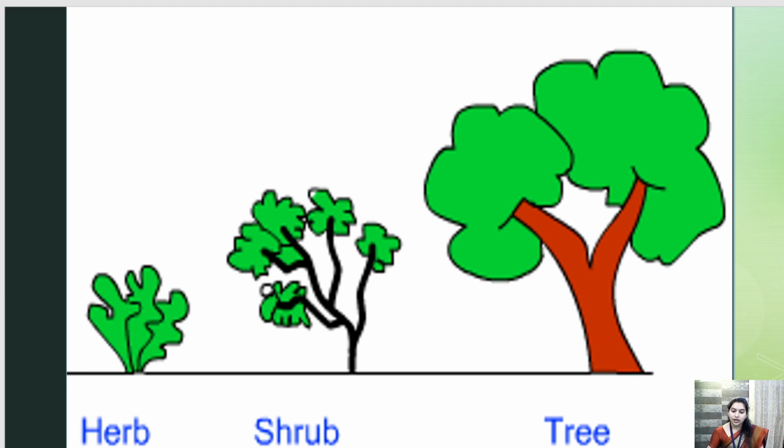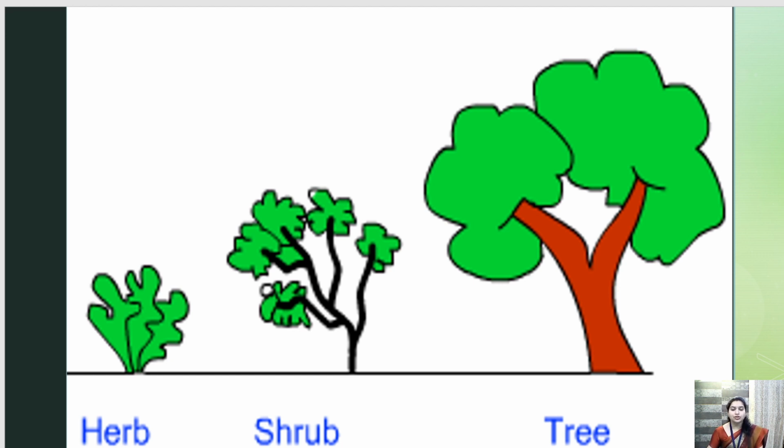Getting it? Now coming on to shrub. Shrubs have a stem, and these stems also have various branches. The lifespan of a shrub is a little longer than herbs. Shrub exists for more time than herbs.